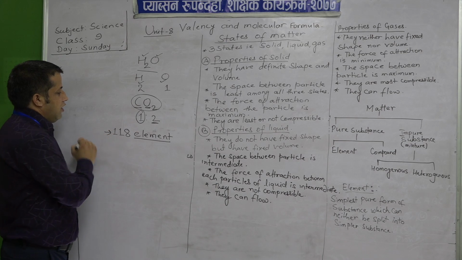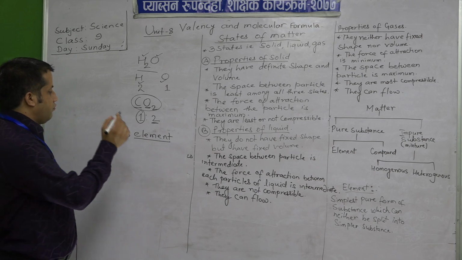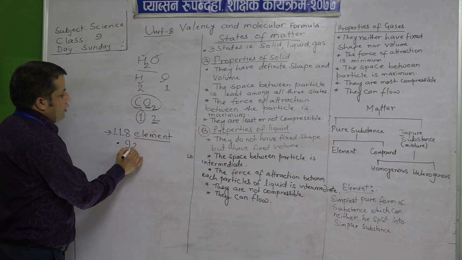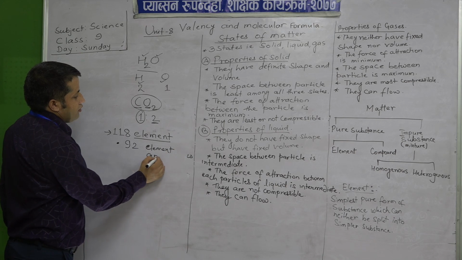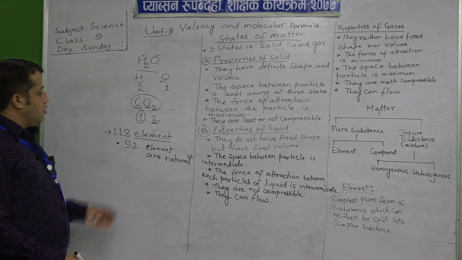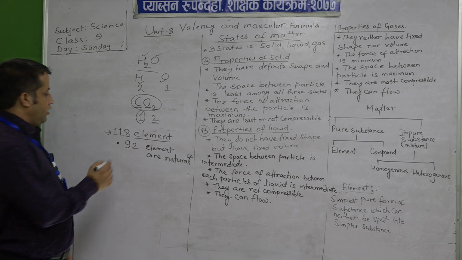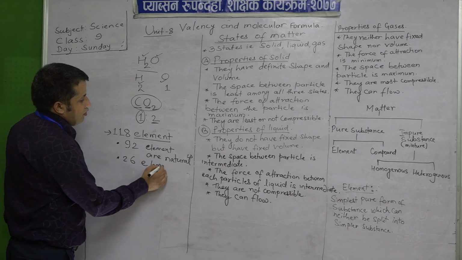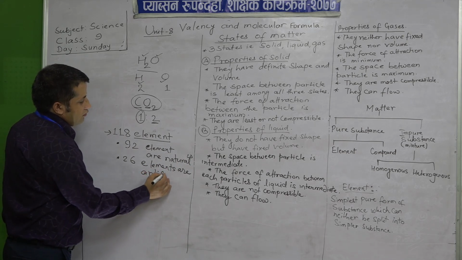Elements are the simplest pure form of substance. There are about 118 elements, out of which 92 elements are natural, and the other remaining 26 elements are artificial.